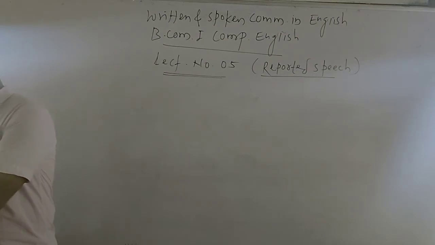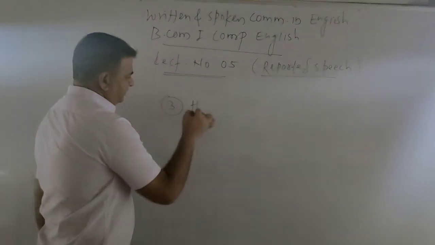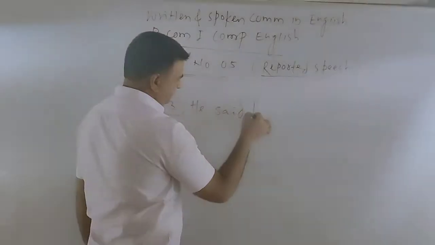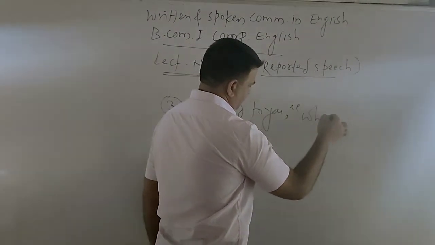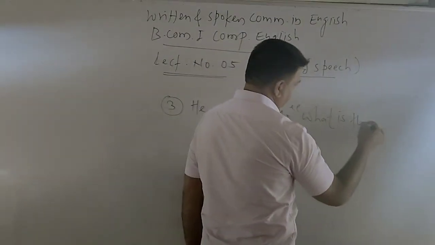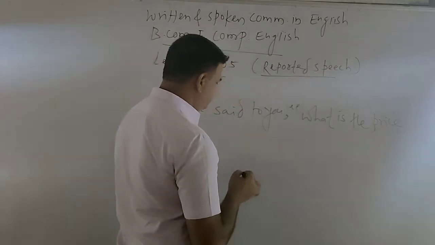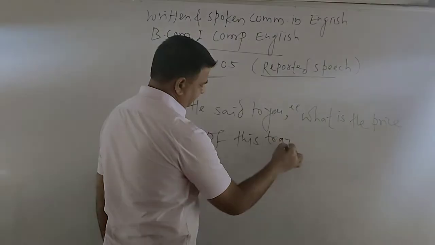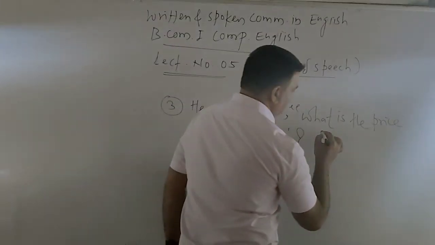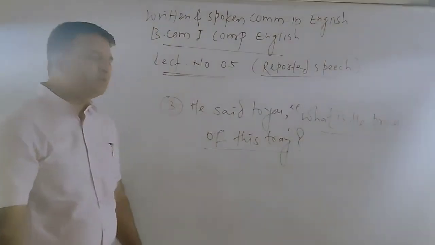That is, from the examples, he said to you, what is the price of this trade? या ट्रेडची किंमत काय?